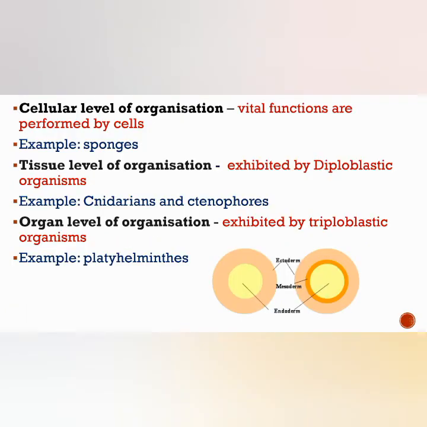Here you can see the first, cellular level of organization, where all the vital functions are performed by the cells, for example sponges. And the next level is tissue level of organization.